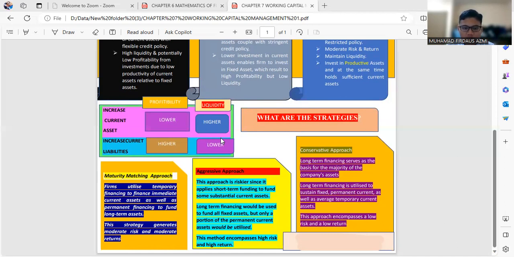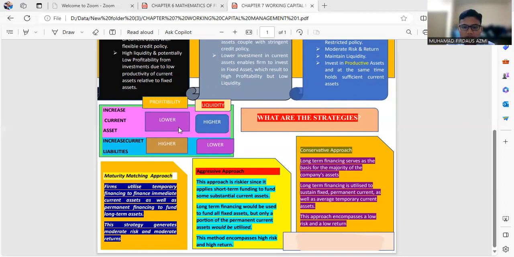Compared to the aggressive approach, this approach is riskier since it applies short-term funding to fund some permanent current assets. Long-term financing would be used to fund all fixed assets, but only a portion of the permanent current assets would be utilized. So this method comes with higher risk and high return. Last one is the conservative approach.